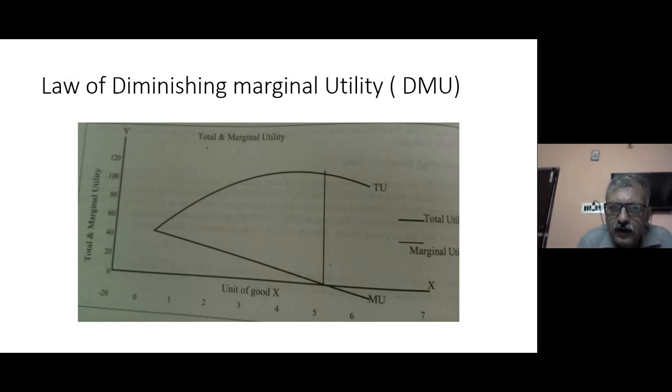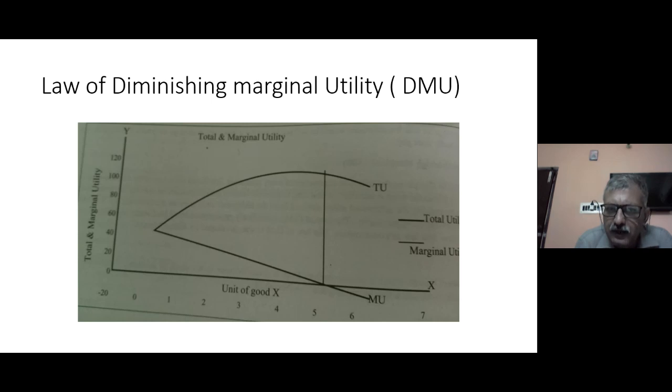So from the producer's perspective, it gives us a direction: up to what quantity we should take a production decision, to what extent we should keep lowering or increasing the price, because after a certain quantity of supply in the market, the consumer is not going to purchase it. And what is that quantity? It is the quantity where the marginal utility is 0.